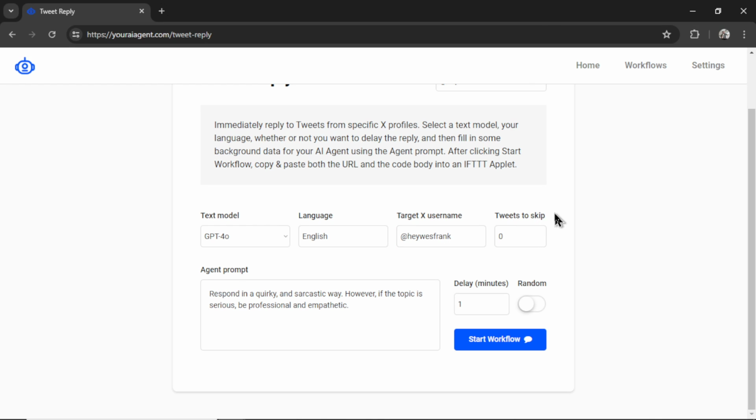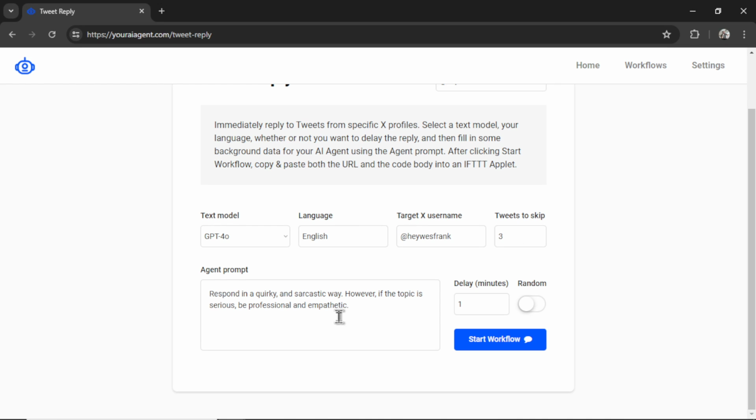And tweets to skip. If you don't want to reply to every single tweet that they make, you can increase this number. So let's say something like 3. That means it would reply to every 4th tweet. It would skip the first 3, then respond, and then skip the next 3 again.